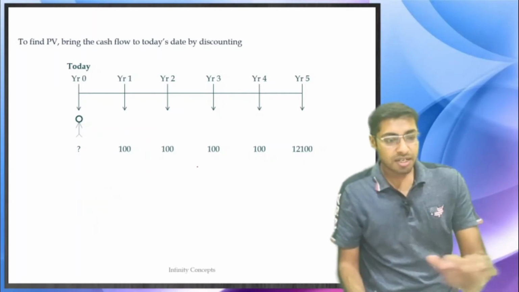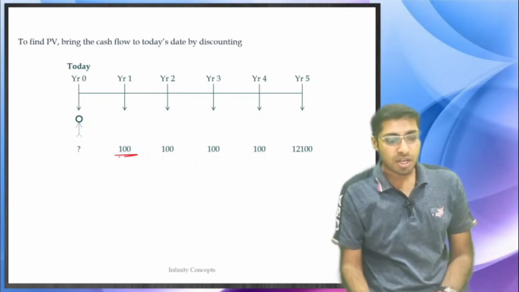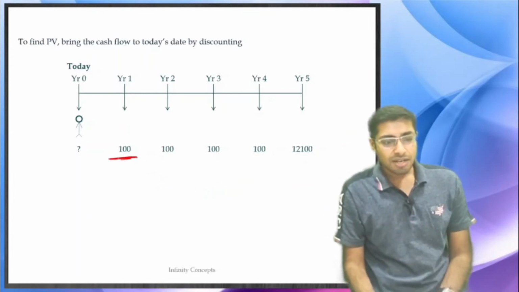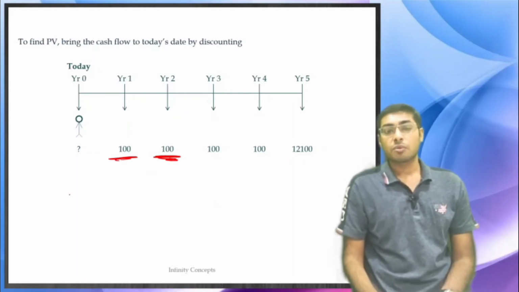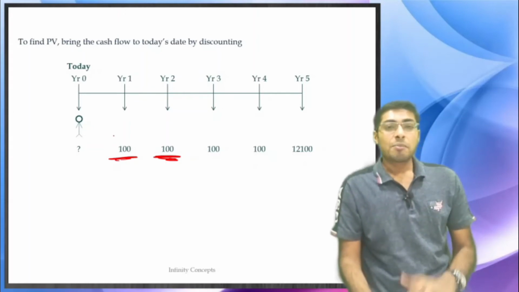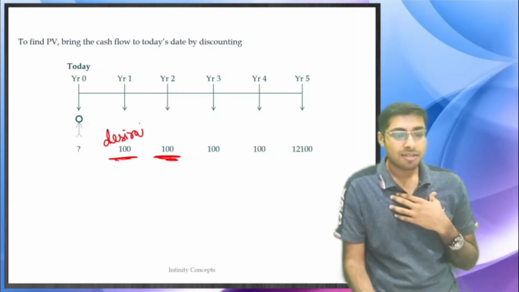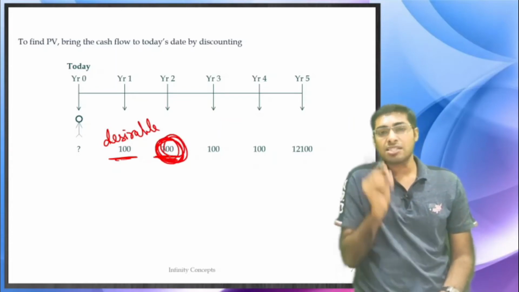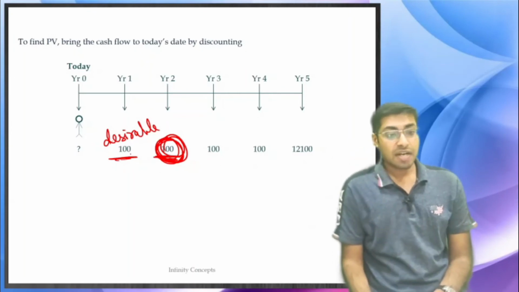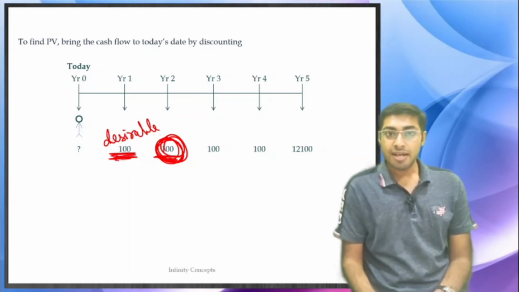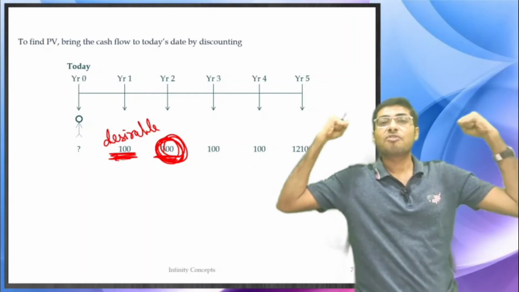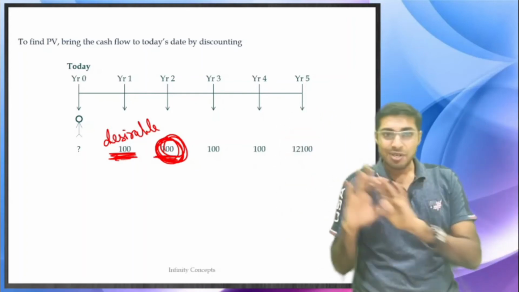Same thing over here, it is not a 50 years gap, we are seeing a gap of 4 years. Even if it is a gap of 1 year, this $100 is not equal to this $100. Why? Because there is a time value of money. This $100 is actually more desirable to me than this particular $100. Its value is a little bit lower, not too much, than what this $100 is at year 1. Correct? So the earlier you get the money, the better it is, because of time value of money. We'll move ahead.